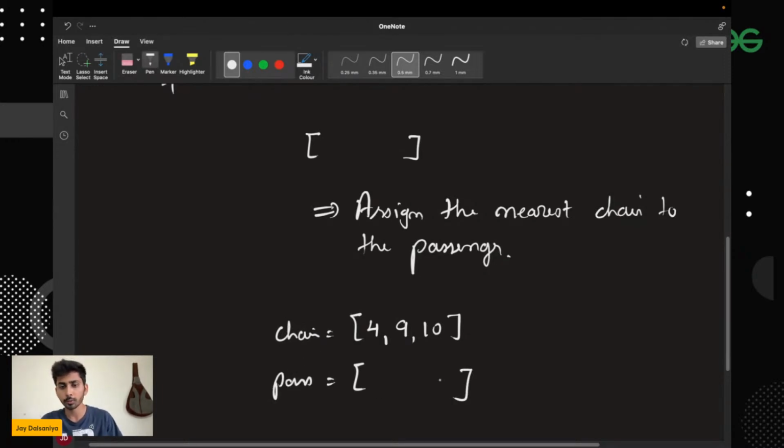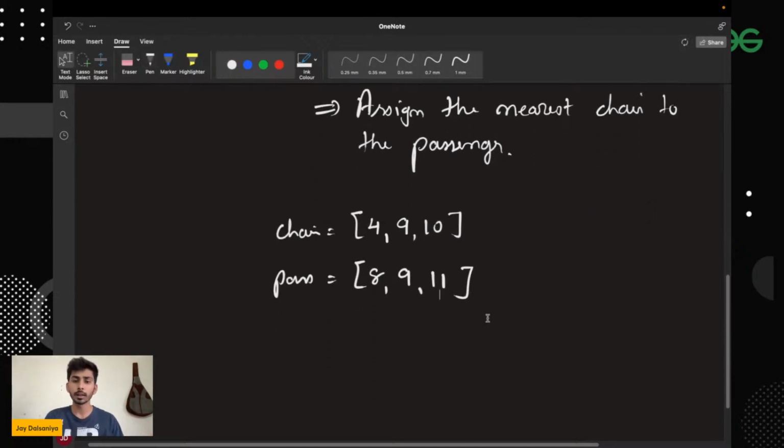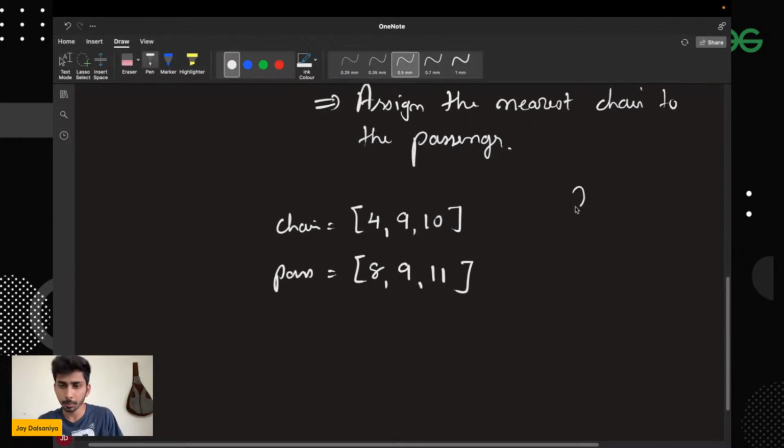Okay, so now let's say one passenger is present at position number 8, another passenger is present at position 9, and the other passenger is present at position 11. Now in order to find the optimal answer, that is the minimum number of moves, I will follow the statement that assigns the nearest chair to the passenger. So for the passenger at 8, which one is the nearest, 4 or 9? Obviously 9 is the nearest one. Let's say I'm assigning it chair 9. So how much will it move? It will move only one step.